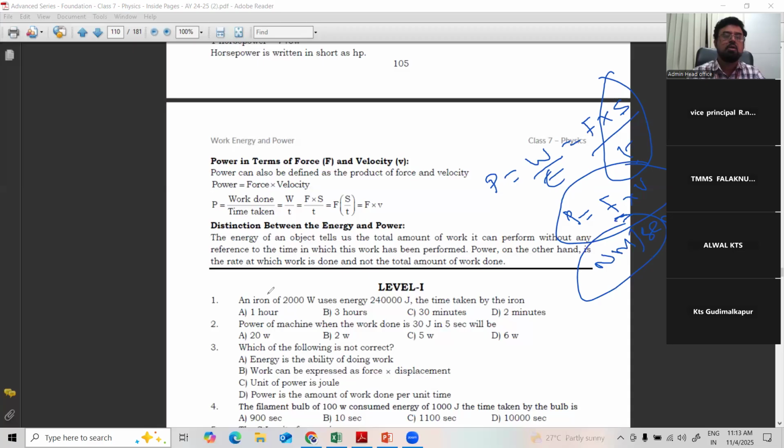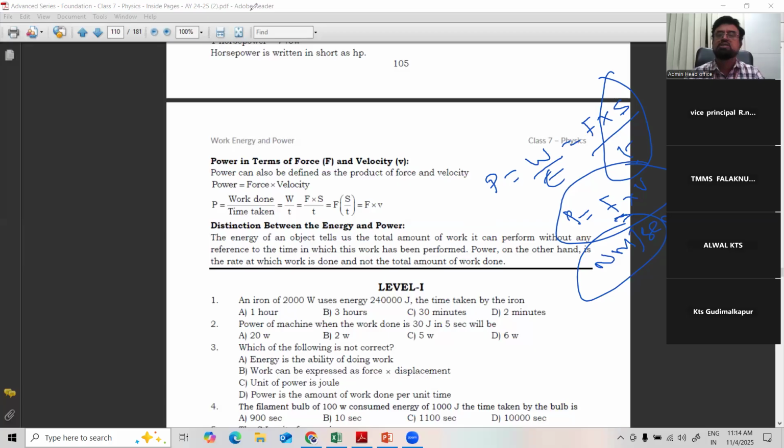Right? So the distinction between energy and power. Energy of an object tells the total amount of work it can perform, without any reference to the time in which the work is performed. Power, on the other hand, is the rate at which the work is done. For example, I'll tell a simple example.